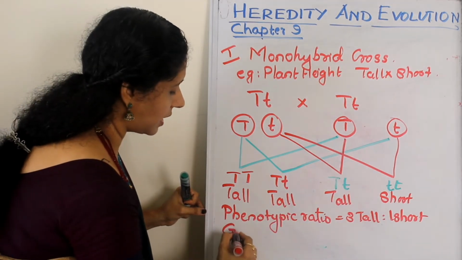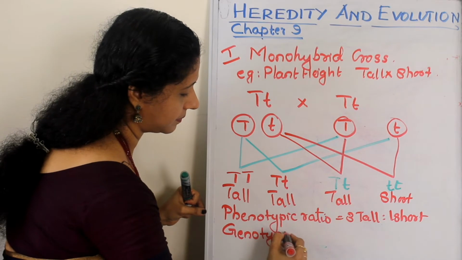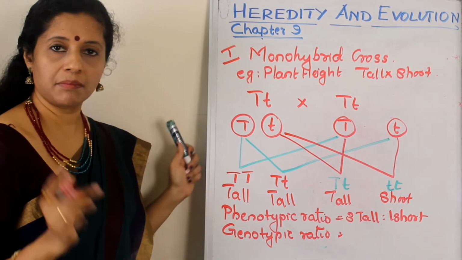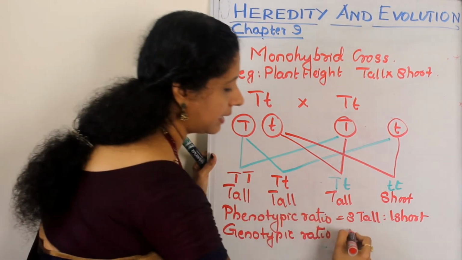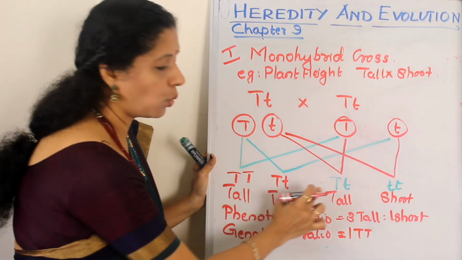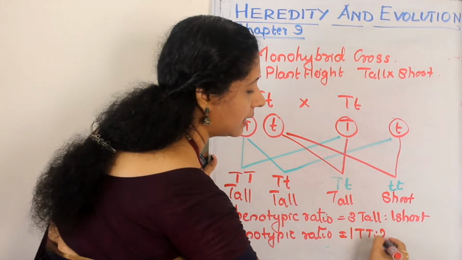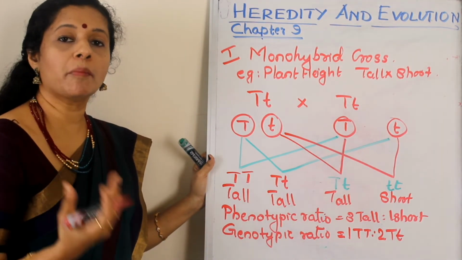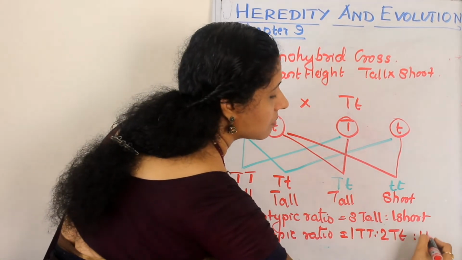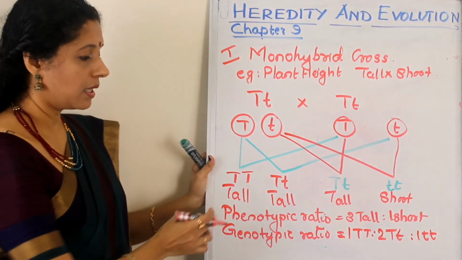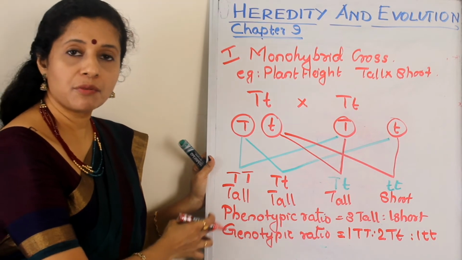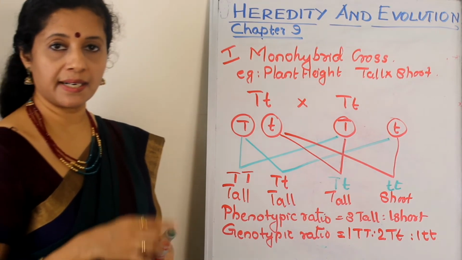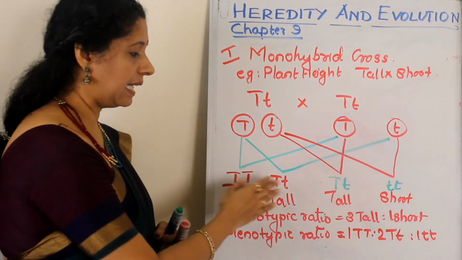Whereas the genotypic ratio: here there are 3 tall, but are they having the same genotype? No. One is tall because of capital T, capital T. 2 are tall because of capital T, small t. The last one is short or recessive because it doesn't have any dominant allele, so it is small t, small t. Okay. So genotypic and phenotypic ratios have to be written at the end of a cross. Only then your cross will be complete. So you have to start with the parental generation, do till F2, then finally end with the ratio.